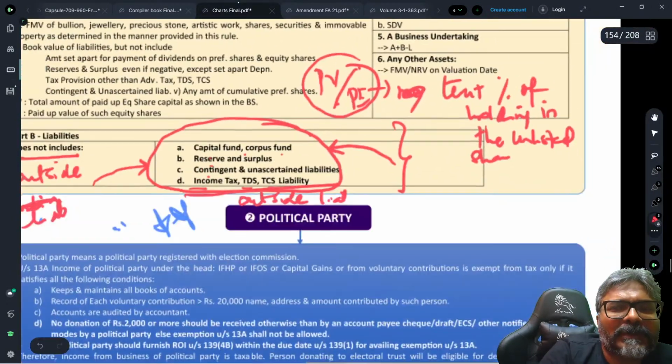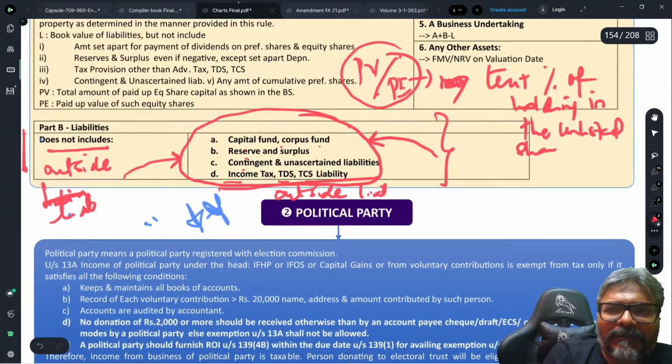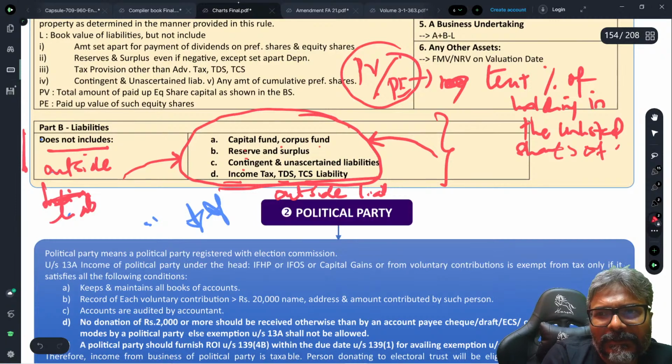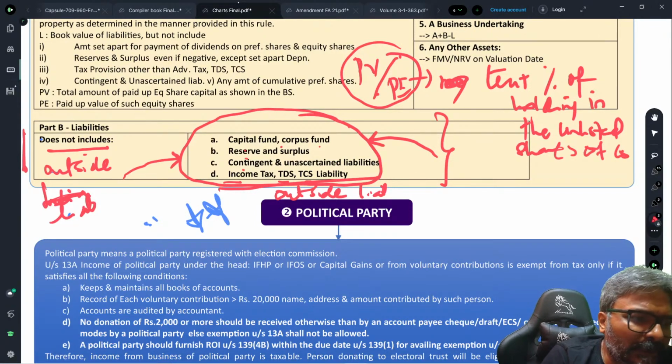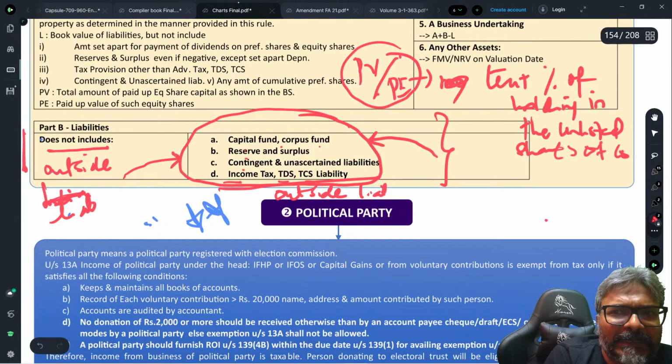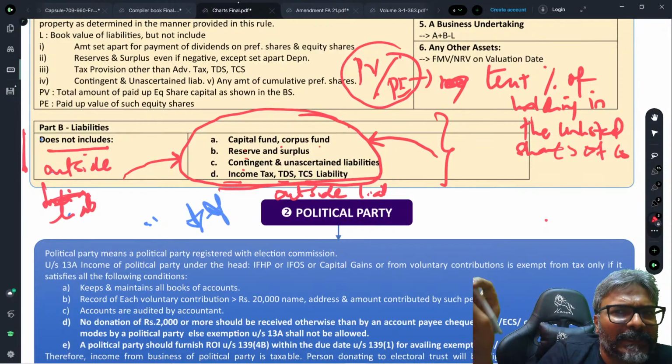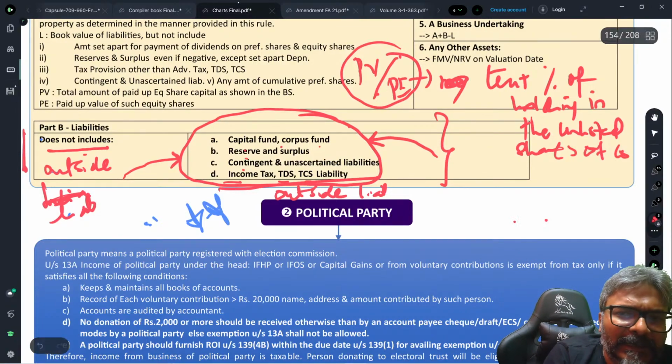That is what they are trying to say in this context, and that exactly is the point. I hope that all of you are clear with this one now. Anyone? So PV divided by P is nothing but the trust's percentage of holding in the unlisted shares of the company. As simple as that.